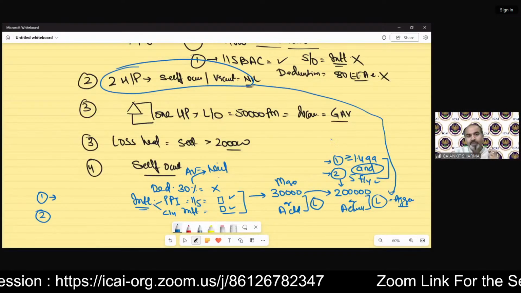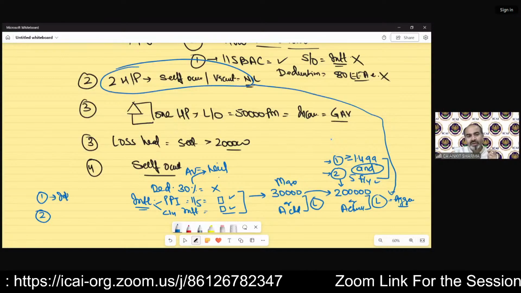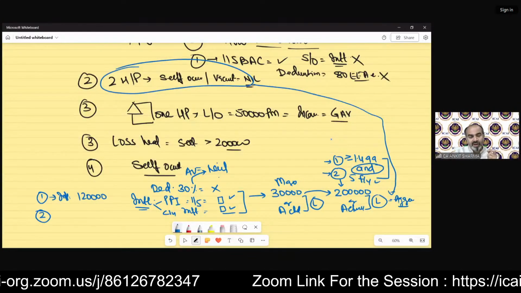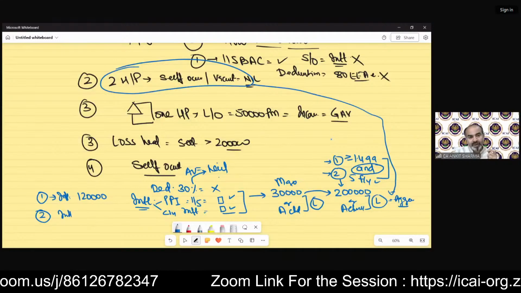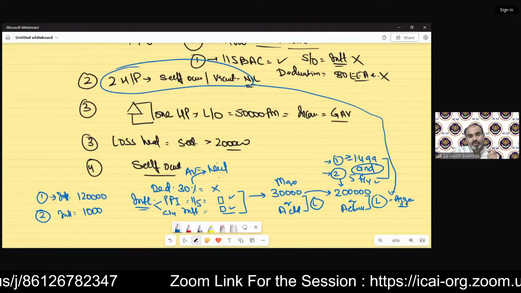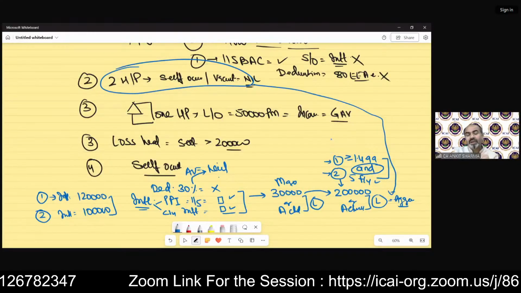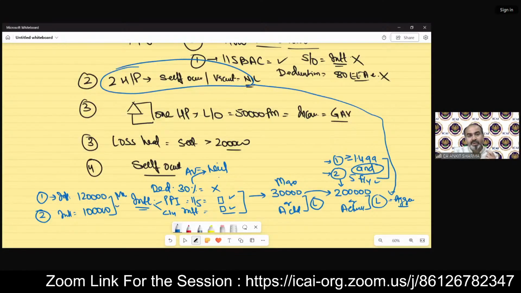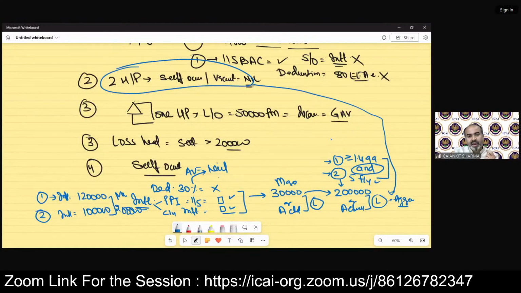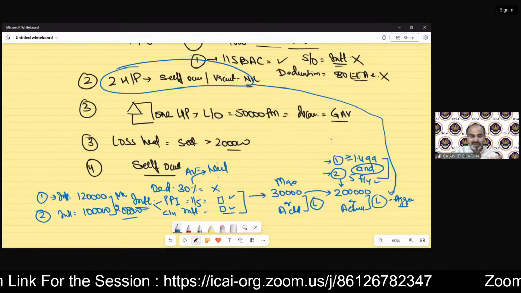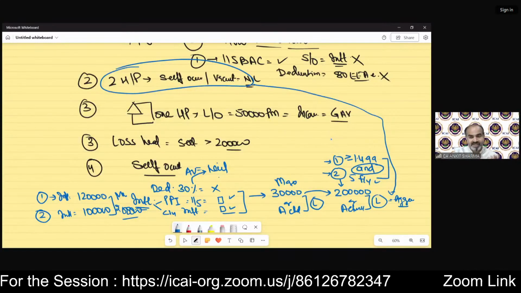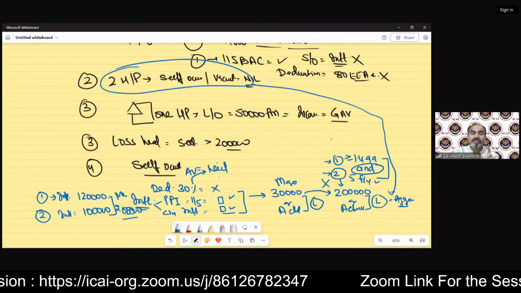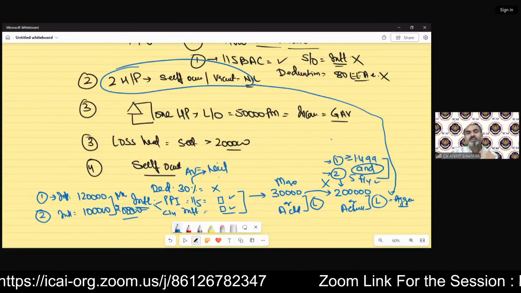From the first self-occupied property, interest calculation has been 1,20,000, and for the other house property it was 1 lakh. So you cannot claim 2,20,000 rupees as interest. You can only claim maximum 2 lakh rupees. And if the specific conditions which we have discussed do not comply, then this will be maximum up to 30,000 rupees.